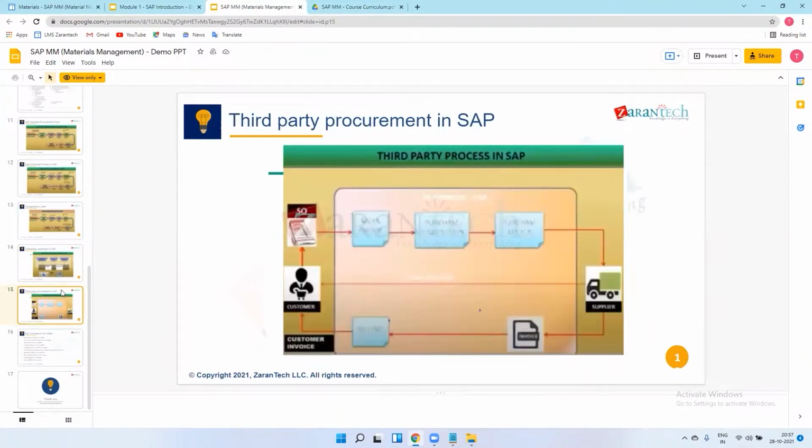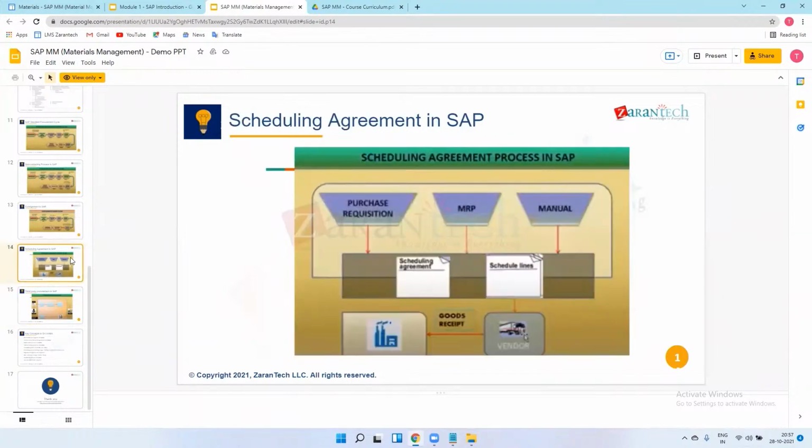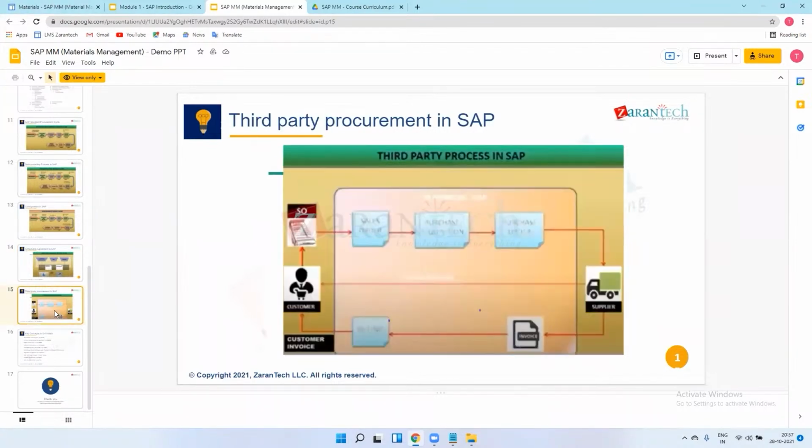MM is all about procuring and purchasing. We don't get involved in production. MM basically deals with the purchasing activity, which means procure to pay. And whatever is needed for production, we procure it. Without procurement, there will be no production. And if you want to procure the material, we have to pay for it, right? Correct.